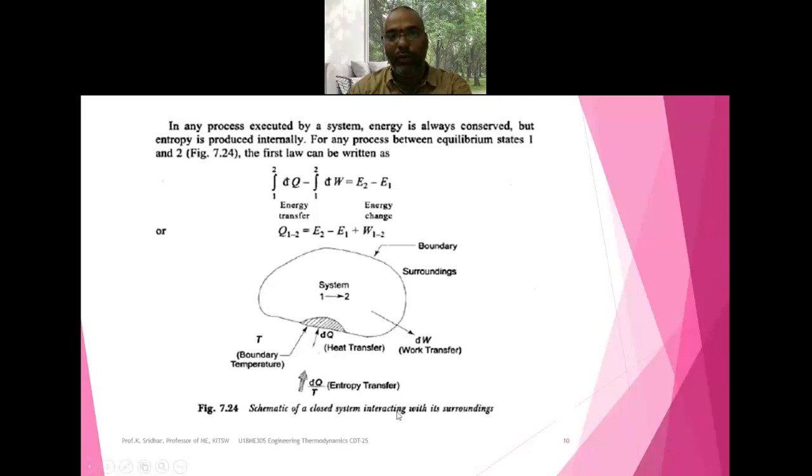So how can we find out the entropy transfer? From the first law of thermodynamics we studied that dE is equivalent to delta Q minus delta W, and here we can find that delta Q is equivalent to dE plus delta W. And dE, whenever you are integrating from 1 to 2, we are able to get E2 minus E1 plus W12.